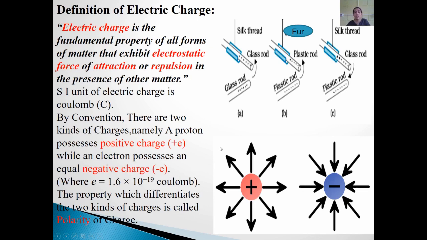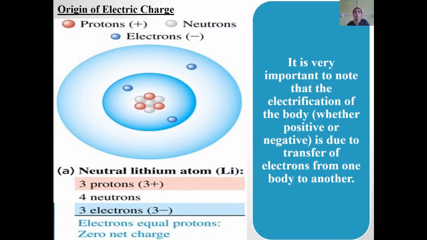Now let us try to understand when we say a body has got positively charged, or when we say a body has got negatively charged. To understand this, let us consider matter. Since matter is a very extended object, I'll consider the very fundamental unit, which is an atom. Since lithium is a simple and small element, I'll consider this element, which has atomic number 3.